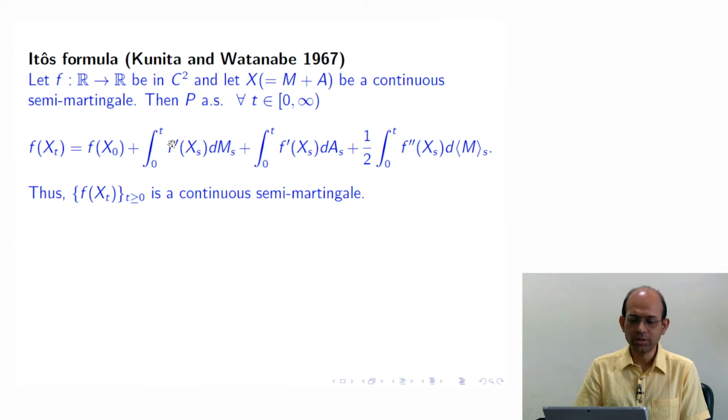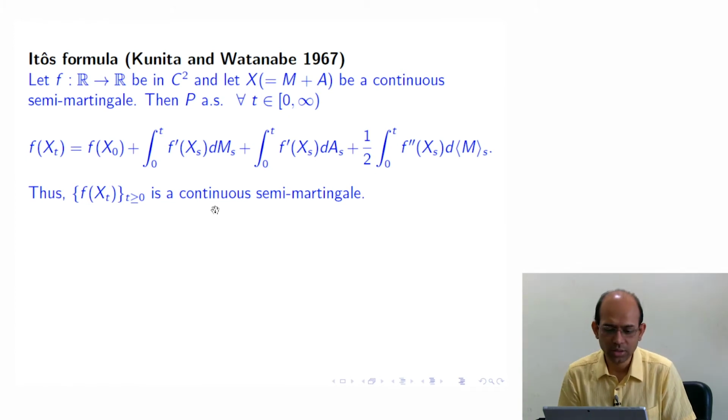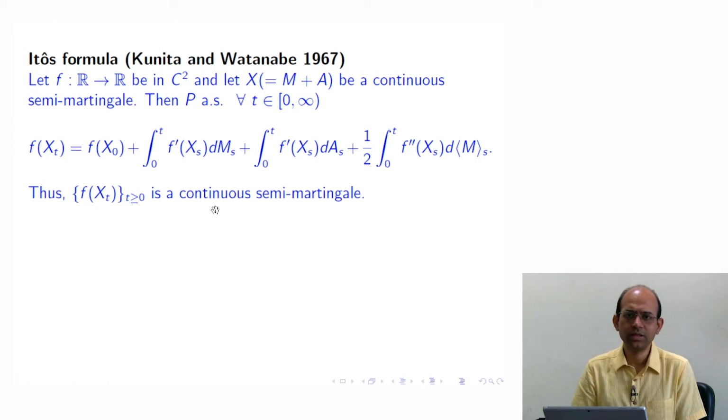We are going to actually prove this Ito's formula, reasonably in full detail. A consequence of this Ito's formula is that f of xt is also a continuous semi-martingale. We started with x as a semi-martingale, and we have concluded that since f has this decomposition, from the theory of integration with respect to a continuous local martingale, this is also a continuous local martingale, and this part would be another continuous process because the integration would be a bounded variation process.